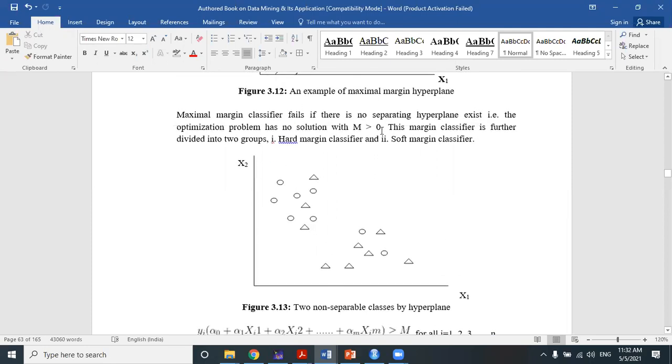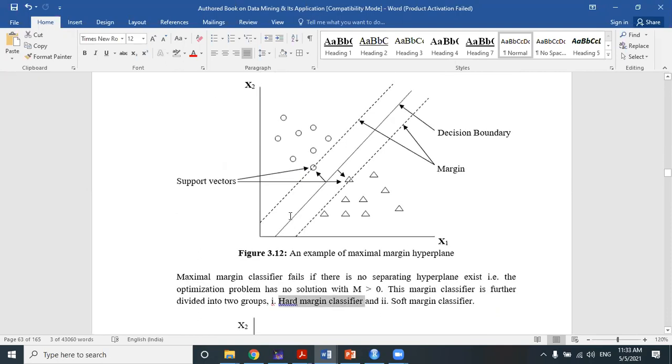This maximum margin classifier is divided into two types: hard margin classifier and soft margin classifier. So till now I have discussed the maximum margin classifier, which is a hard margin classifier. Why is it called hard? Because the line cannot be broken. The line is always straight. That's why it's called hard. It is not flexible.